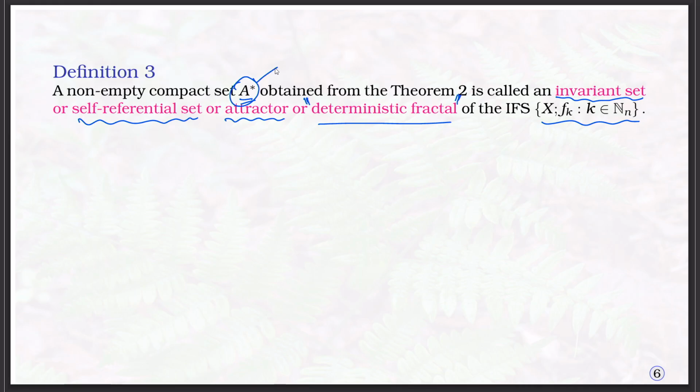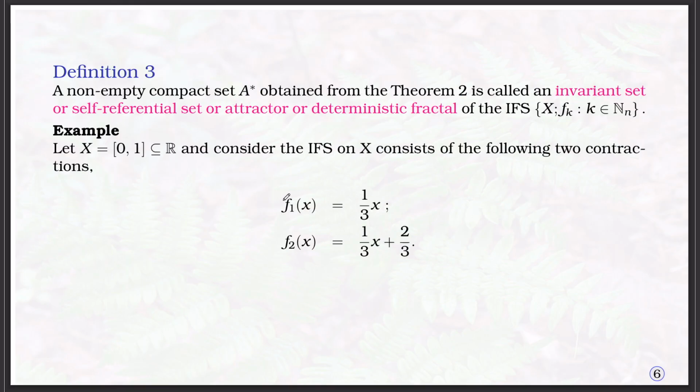Now, let us discuss an example of a deterministic fractal. I can take X as [0, 1]. So, [0, 1] with the usual or Euclidean distance forms a metric space.